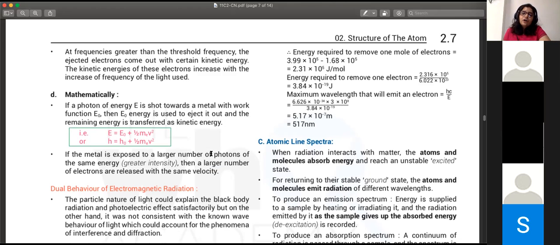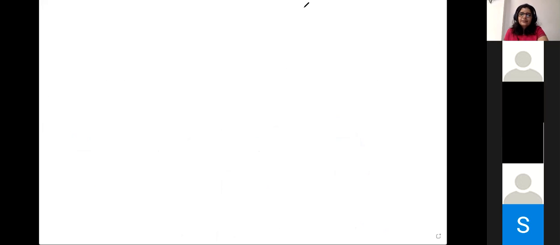Okay. In all of this, I don't know if you guys have observed, but I basically explained the photoelectric effect in terms of photons hitting, the number of photons and all of that. So I was basically using Planck's quantum theory to explain the photoelectric effect, to figure out why the number of electrons changes in some cases, but the kinetic energy changes in other cases. Have you guys noted that?